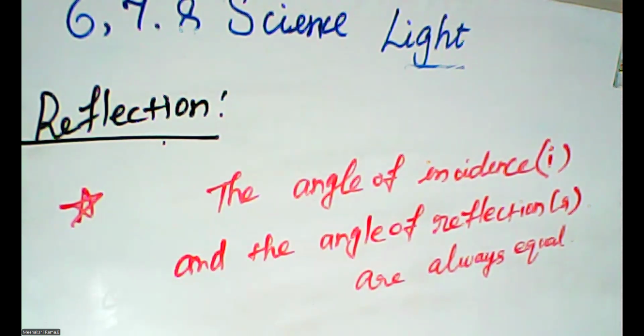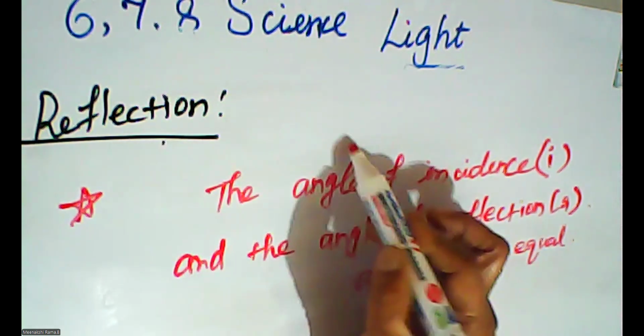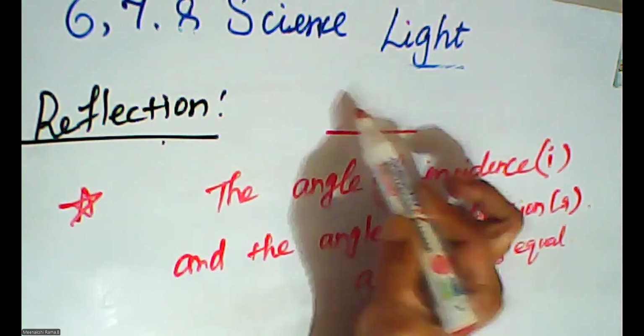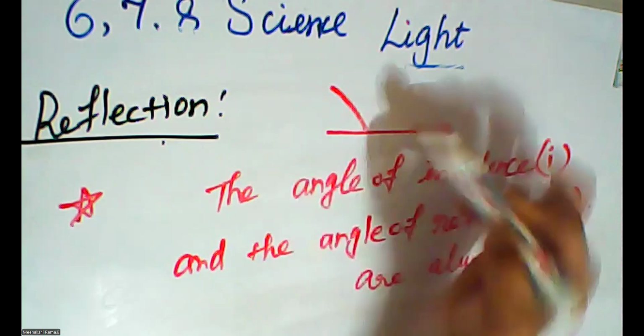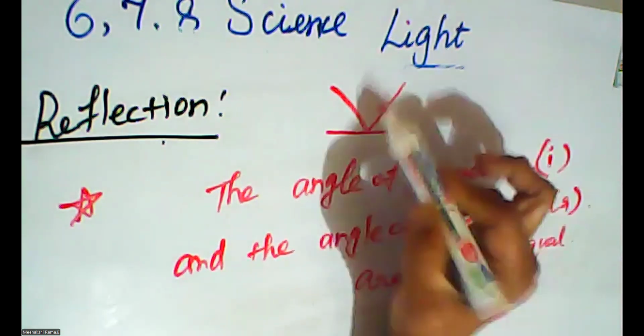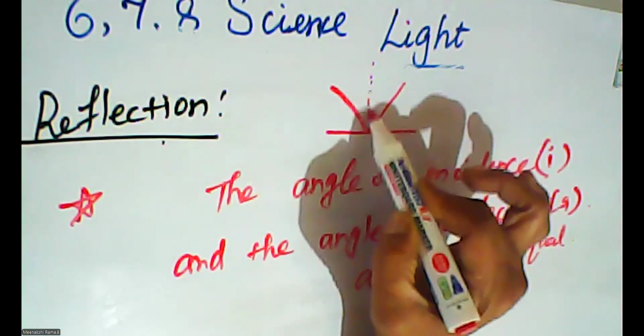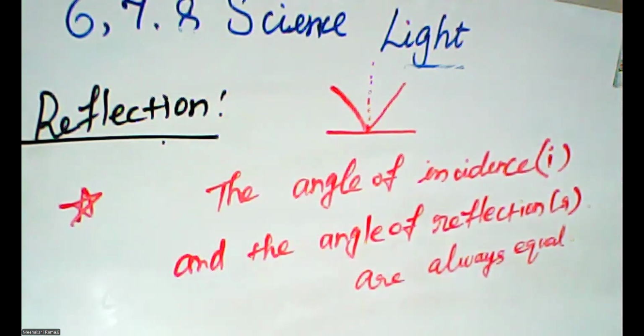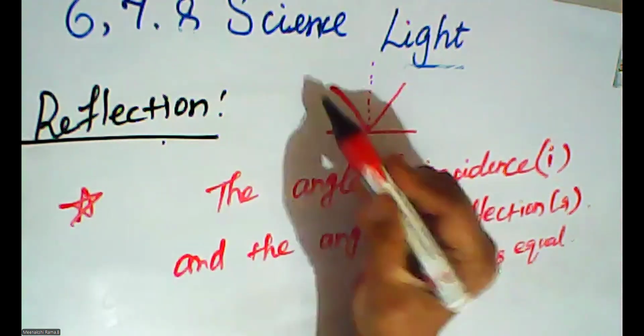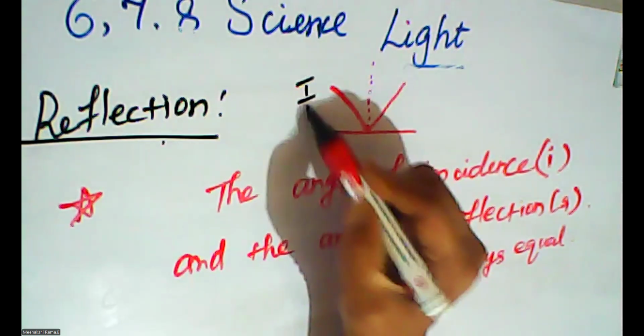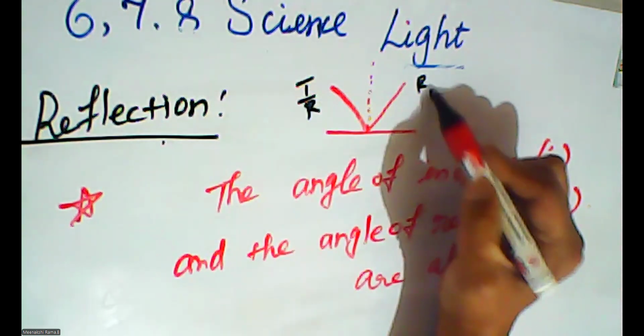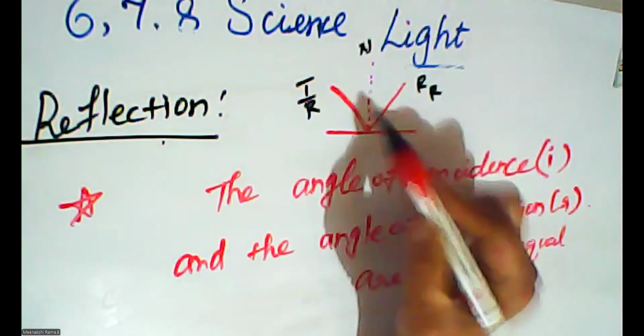The first point: the incident ray, reflected ray, and normal at the point of incidence all lie in the same plane only. Okay, so I am going to draw once again here. This is the incident ray, this is the reflected ray, and I am going to draw one line. This is called the normal.